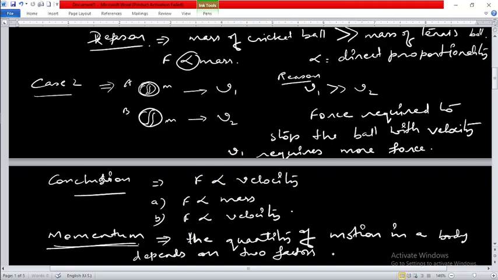These two factors are A, the mass, and B, the velocity.